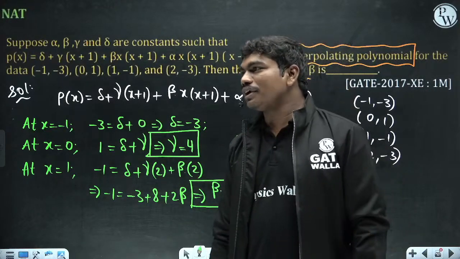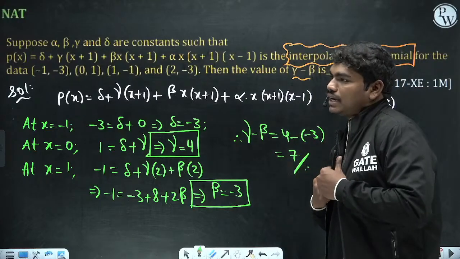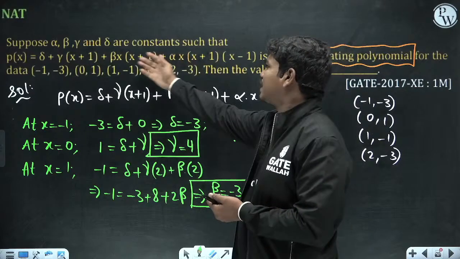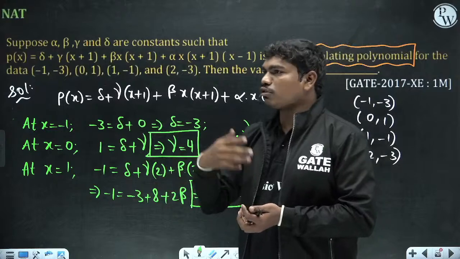Compressible flow is not included in XE, no compressible flows. So please solve maxima and minima questions. Yes, I'll do. So when can we use the substitution method for Lagrange's interpolation? If the formula is given like this, then we can directly use it. If nothing is given, we have to generate the interpolation.